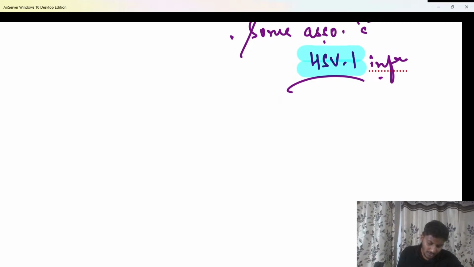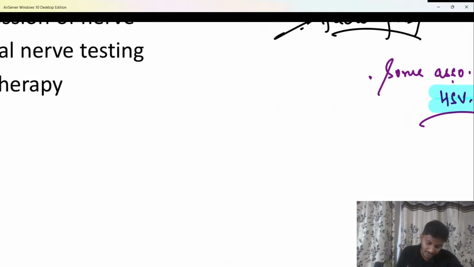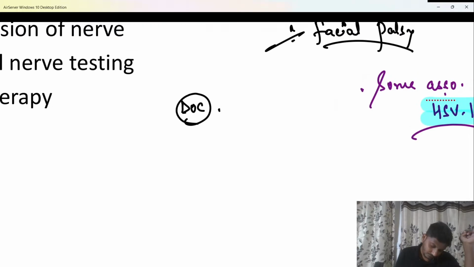If they ask you what is the drug of choice for facial palsy, beta, anybody? What is the drug of choice for facial palsy? Tell me. So the drug of choice for facial palsy has to be oral steroids, beta. Remember, dexamethasone, prednisolone and so on can be given.